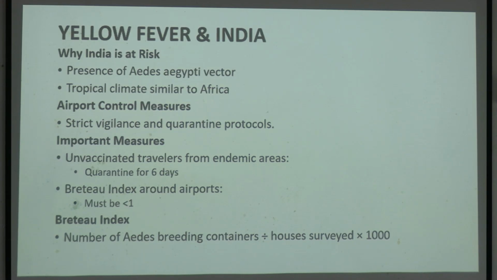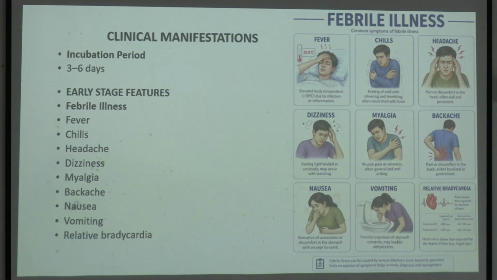আচ্ছা, so there is one more thing called Breteau index. এয়ারপোর্টের পাশে the Breteau index should be less than 1 because এই যে Breteau index হচ্ছে it measures how many mosquito or how many breeding sites are there beside the airport. So it should be less than 1. ক্যালকুলেশনটা দেখো, number of Aedes breeding containers, যে বাড়ির চারিপাশে যে কন্টেনারগুলো থাকে সেইটা দিয়ে হিসেব হয় divided by the houses that are surveyed into 1000. So that is how the ratio is developed. এটা হয়তো জিজ্ঞেস করবে না, বাট জাস্ট জেনে রাখার জন্য বললাম.